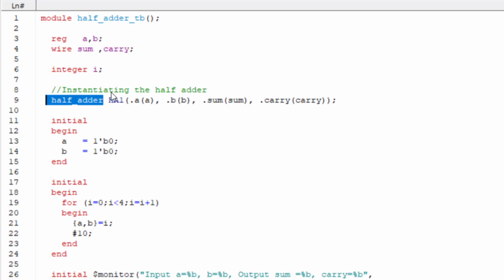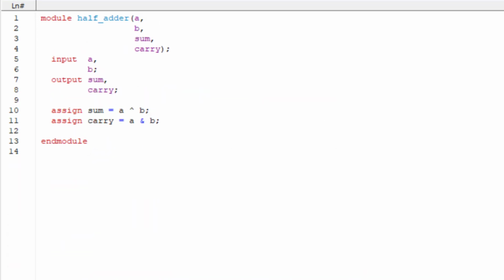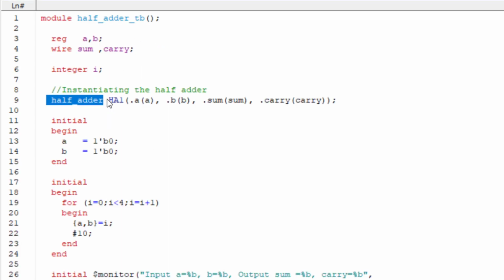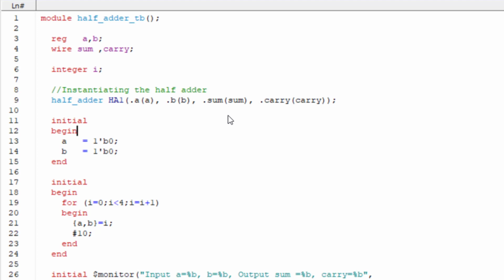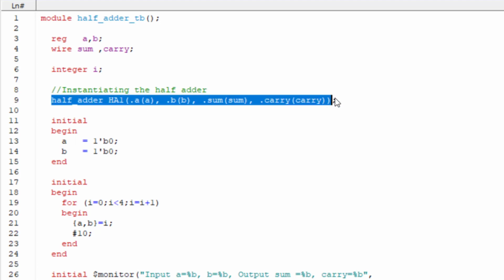Instantiating means I have connected this TB file, or this verification file, to this design file. So whatever you have written in the module file, you have to write the same thing here in the instantiation, so that both can connect to each other. So I have instantiated the design file with A, B, sum and carry. This is the syntax for how we instantiate.